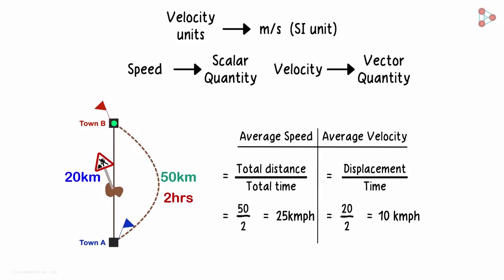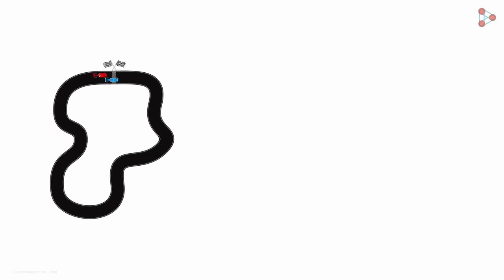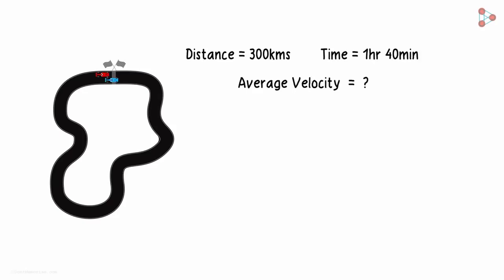So if you think you've really understood this concept, here's a question for you. You are a Formula 1 race car driver. You had a great race and finished the 300 kilometers race in 1 hour and 40 minutes at number 1 position. What was your average velocity? Okay, if you didn't get it, let me give you a hint. This was your start point and finish line as well. They were both the same. You went around the track several times only to eventually finish at the same point where you started. So tell me now, what was your average velocity?